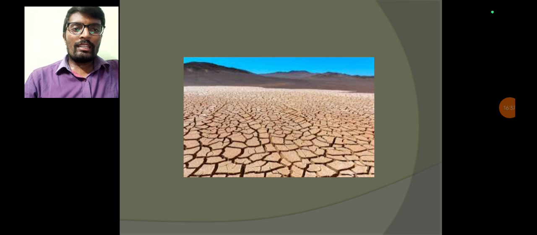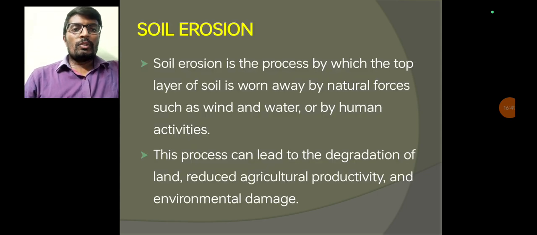If you clearly observe, the image shows the drought. In that area there is no precipitation for consecutive months and years. Now coming to soil erosion.